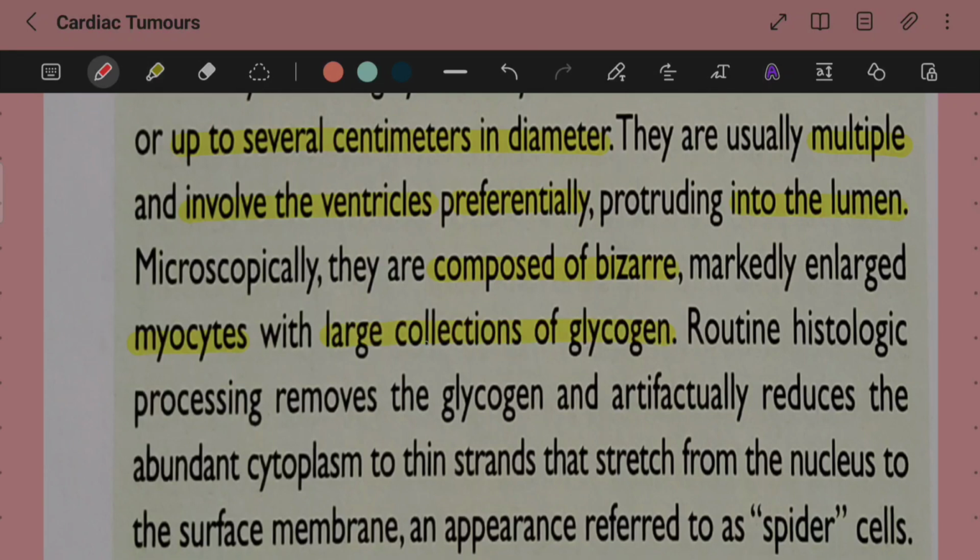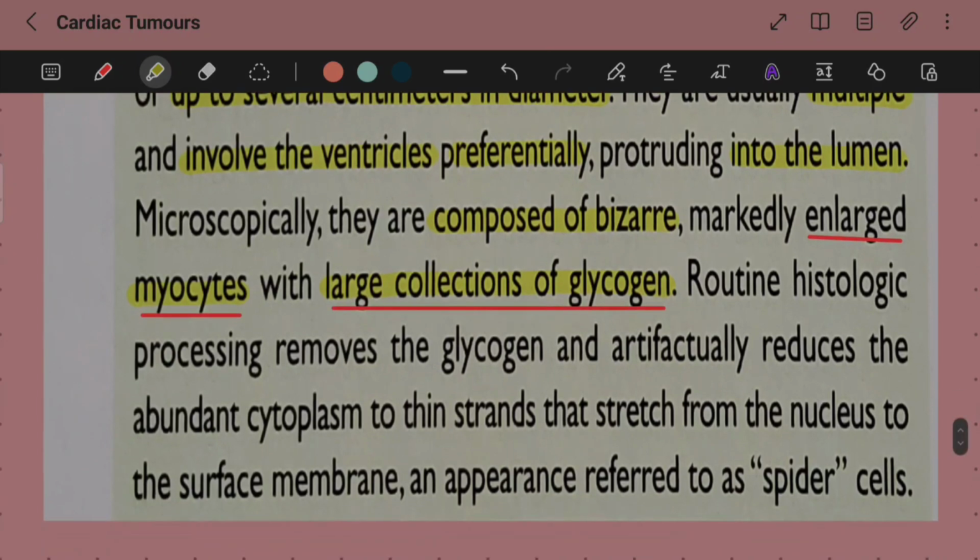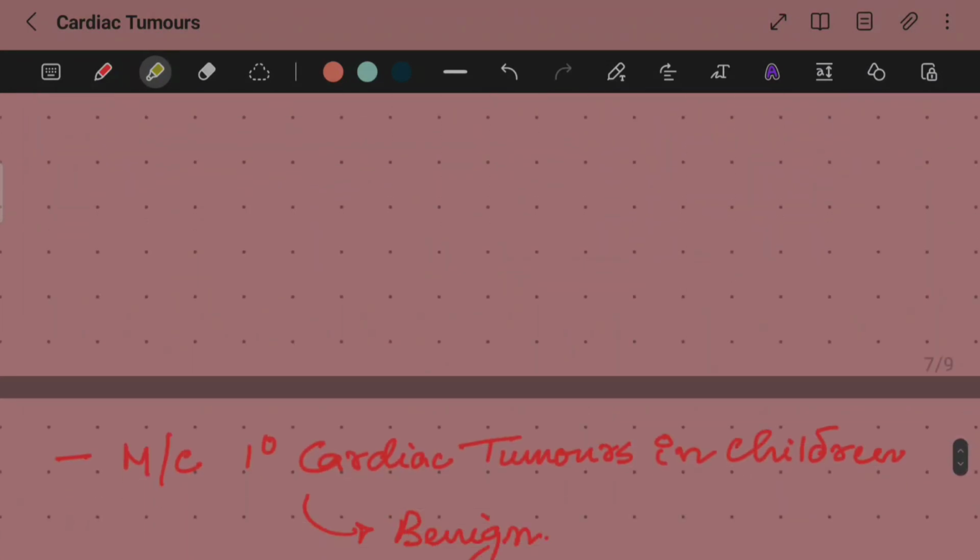So this is a characteristic feature in case of rhabdomyomas, that is, they have large collections of glycogen in the enlarged myocytes that they possess. Now, routine histologic processing removes the glycogen and artifactually reduces the abundant cytoplasm to thin strands that stretch from the nucleus to the surface membrane, an appearance referred to as spider cells. We'll just see an image of the spider cell as well.